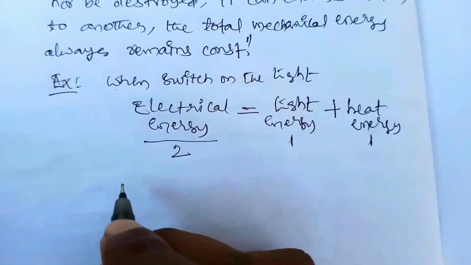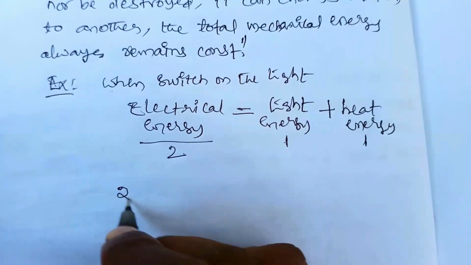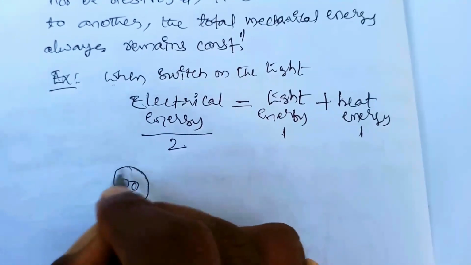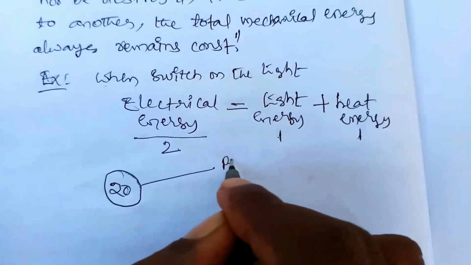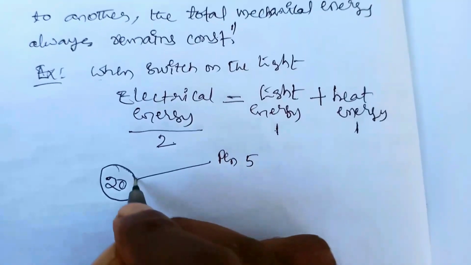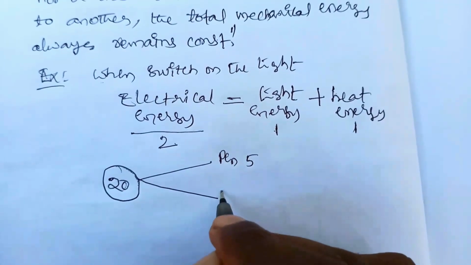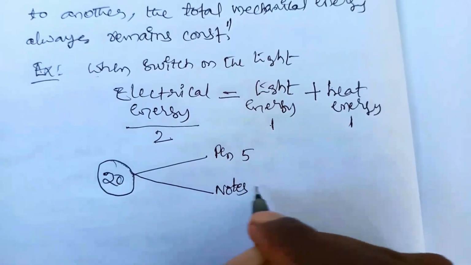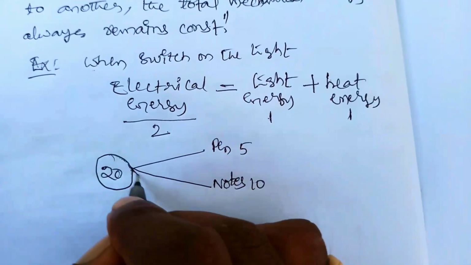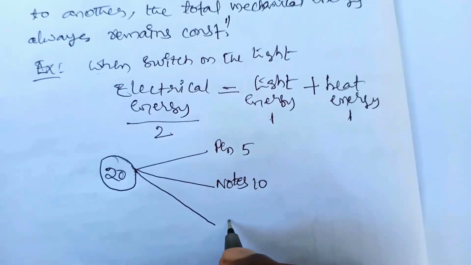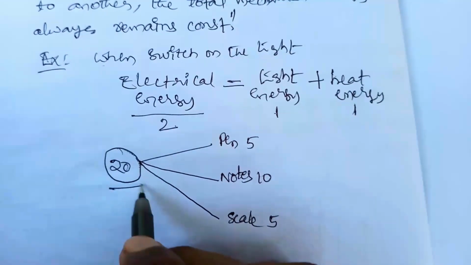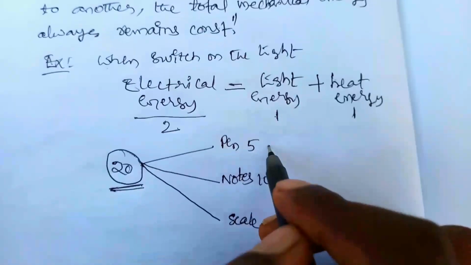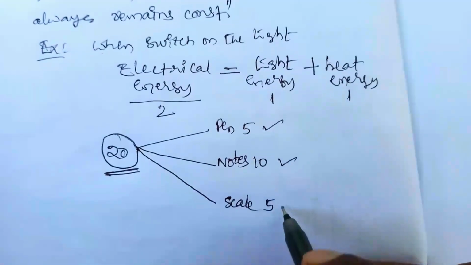Suppose you had 20 rupees in your pocket. You purchase a pen for 5 rupees, notes for 10 rupees and a scale for 5 rupees. The 20 rupees has changed into the forms of pen, notes and scale.